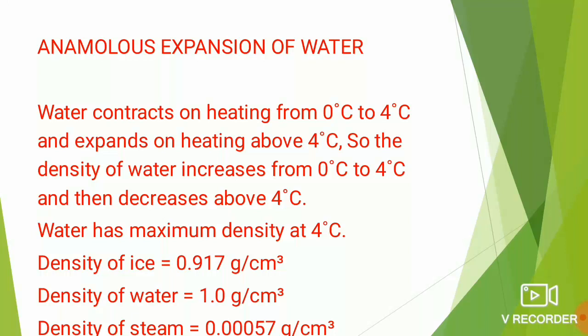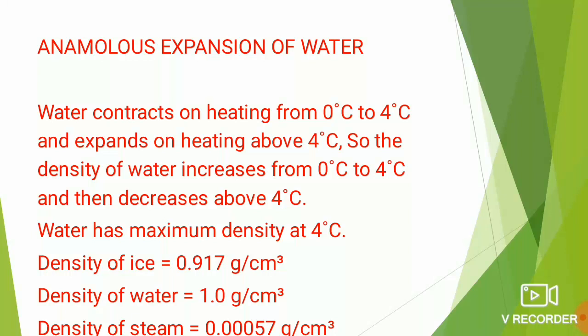So the density of water also changes. The density of water increases from 0 to 4 degrees Celsius and then decreases above 4 degrees Celsius. Water has maximum density at 4 degrees Celsius. Now let us talk about the three states of water. Water in solid state is called ice, the density of which is 0.917 gram per centimeter cube.